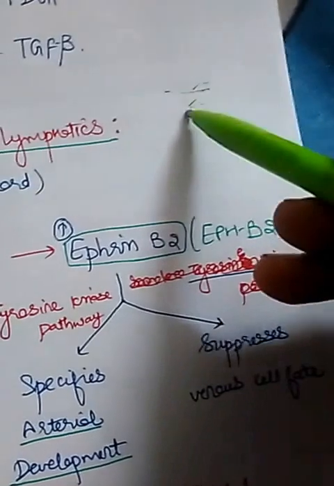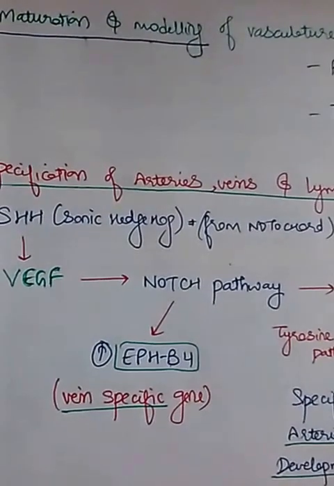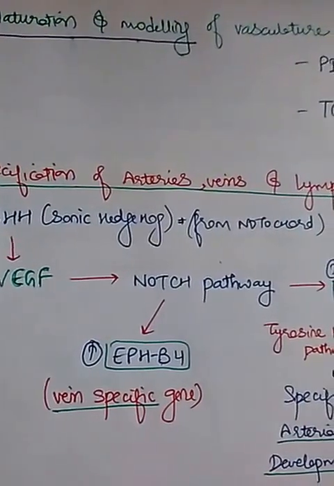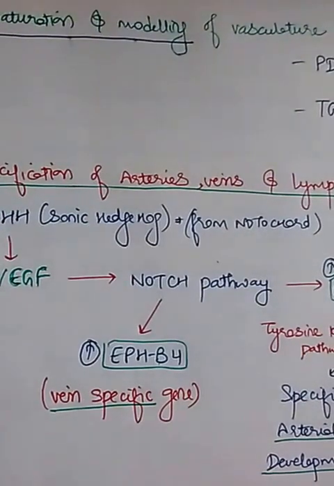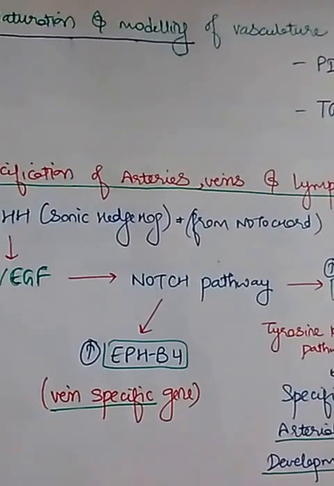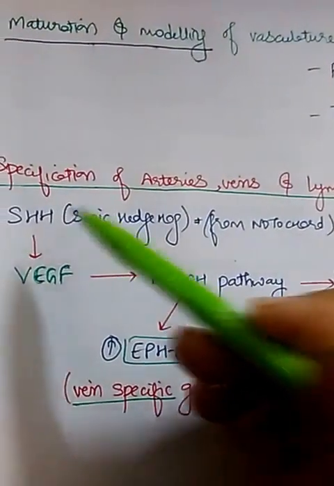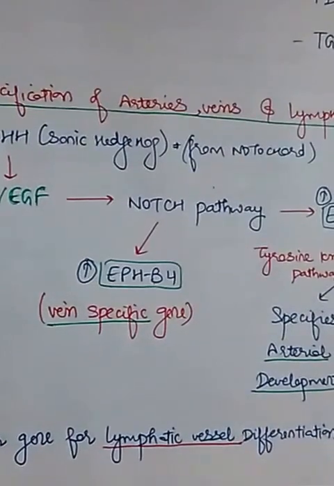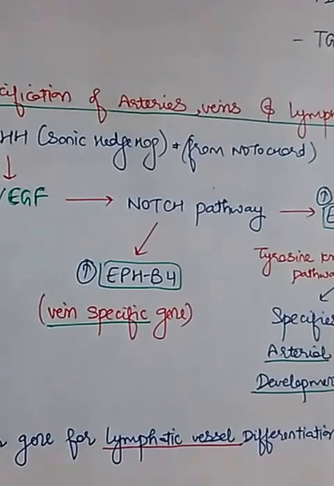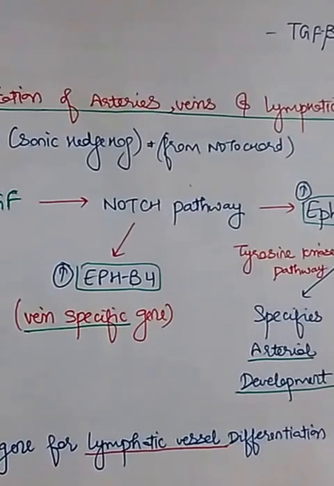Okay, now vessels have formed, but which vessel is artery, which is vein, and which is lymphatic? How is it differentiated? Basically there is a gene, we already know about it from the notochord, especially the floor of the neural tube as well as the notochord. Sonic hedgehog is secreted and it upregulates VEGF expression, which then leads to the notch pathway.